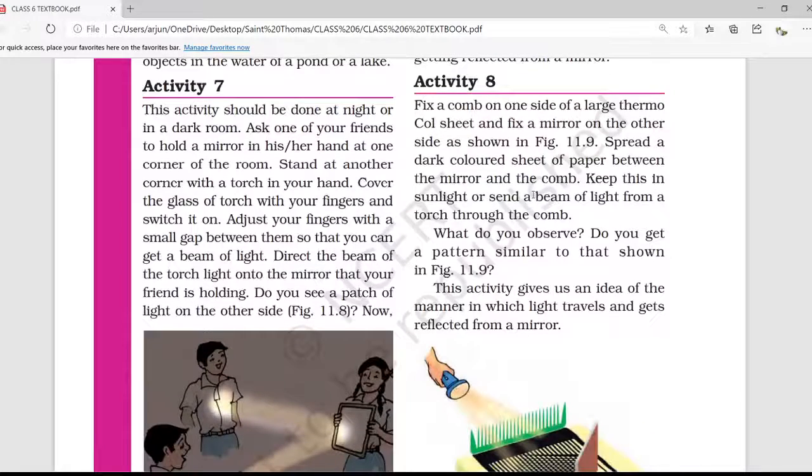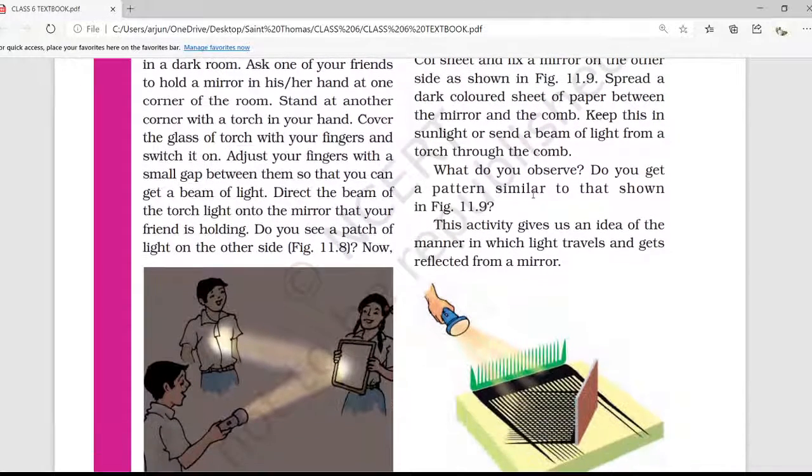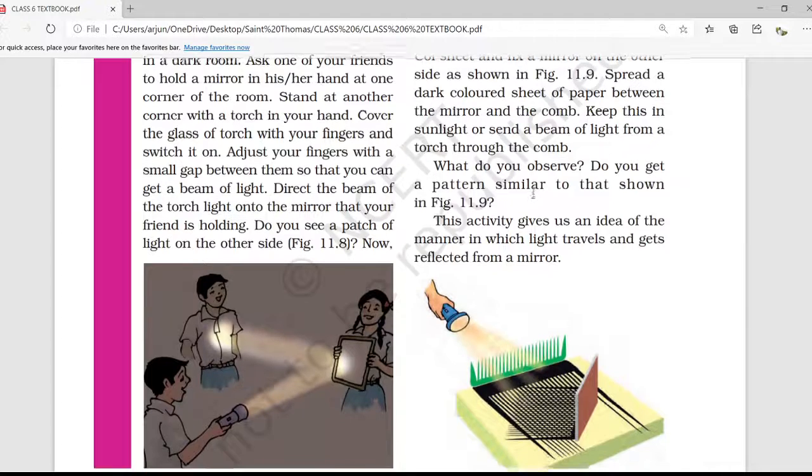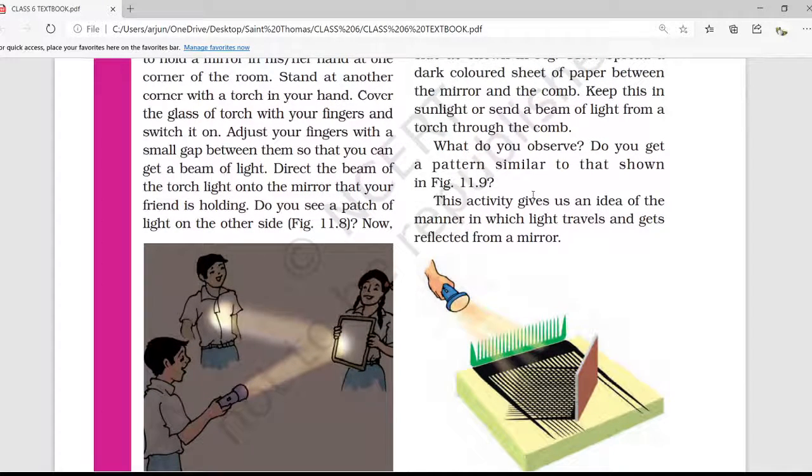Activity number 7. This activity should be done at night or in a dark room. Ask one of your friends to hold a mirror in his or her hand at one corner of the room. Stand at the other corner of the room with a torch in your hand. Cover the glass of the torch with your finger and switch it on. Adjust your fingers with a small gap between them so that you can get a beam of light.